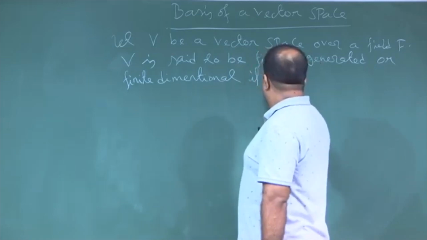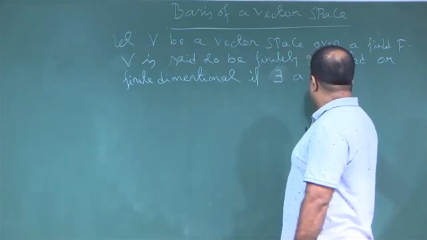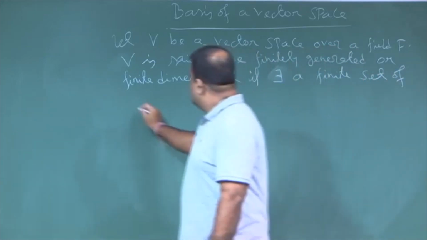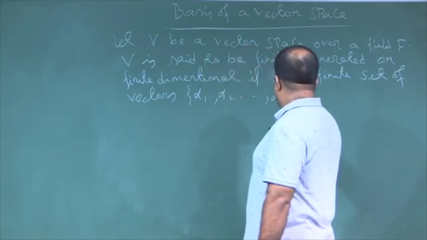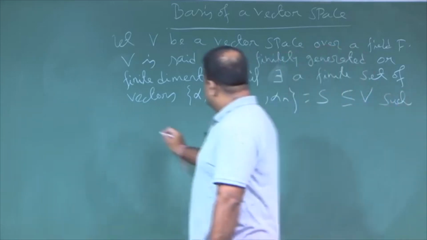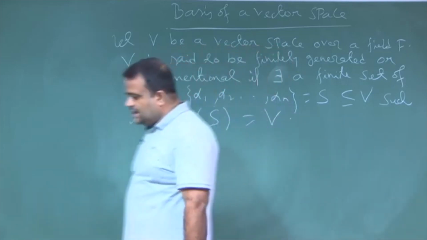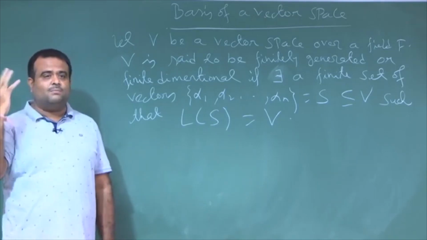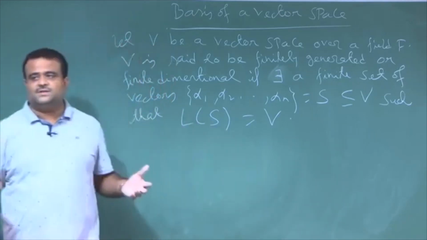But anyway, finite dimensional if there exists a finite set of vectors, say alpha 1, alpha 2, up to alpha n, such that the linear span of this set is V. That means it is generating V. So if a finite number of vectors exist which generate V, then we call V finite dimensional.